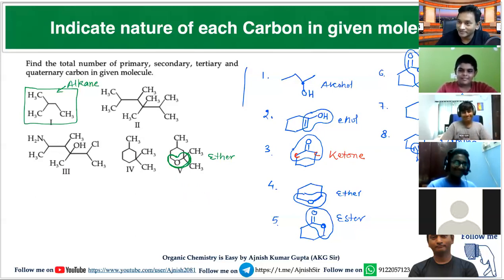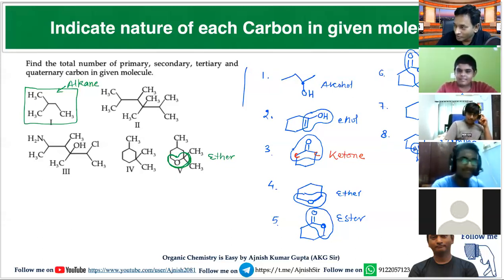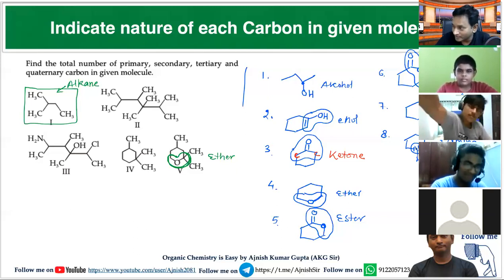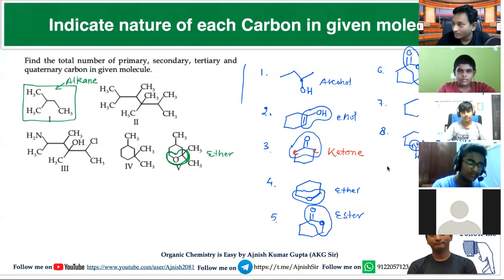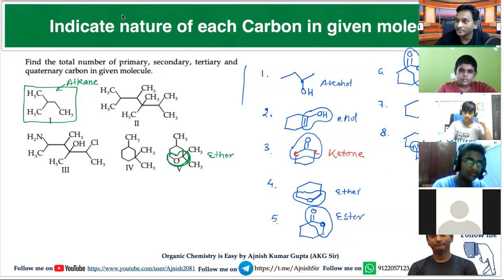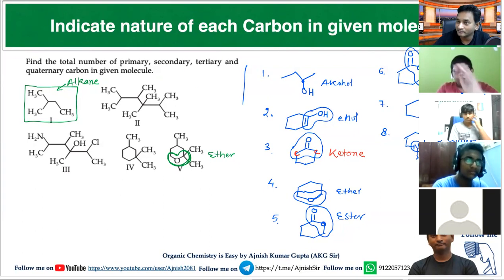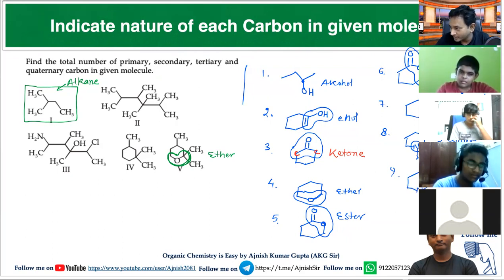Okay. Now think for this one. When nitrogen is connected with carbon from two sides and one side is hydrogen, it is called a 2-degree amine. But if I give a structure like this, a 6-membered ring, here nitrogen, and this nitrogen is connected with an ethyl group, think for this.